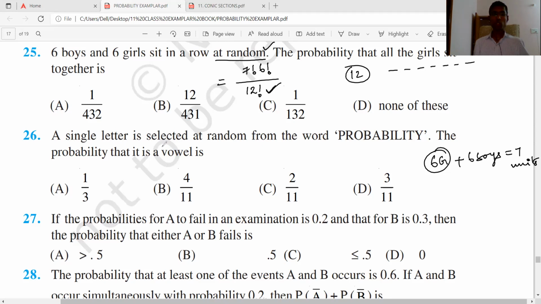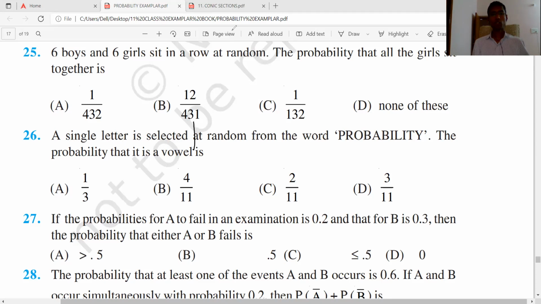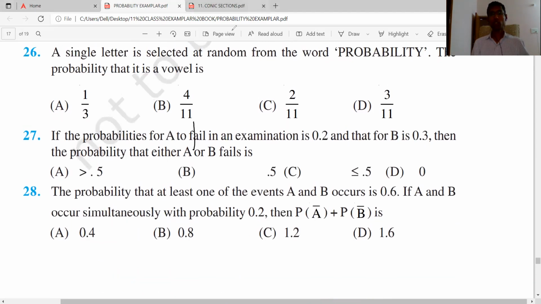A single letter is selected at random from the word probability. The probability that it is a vowel is? This is a little challenging question. It's 4 by 11. What are the vowels? E, I, O, O. Only 4 are there, no? Yes, sir. 4 out of 11. That's right.